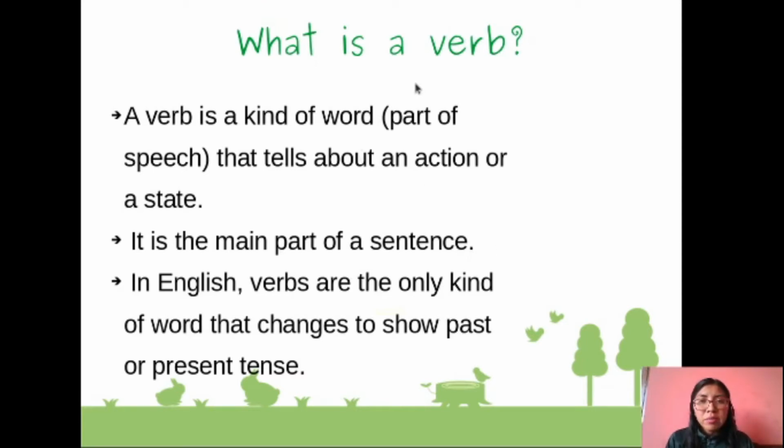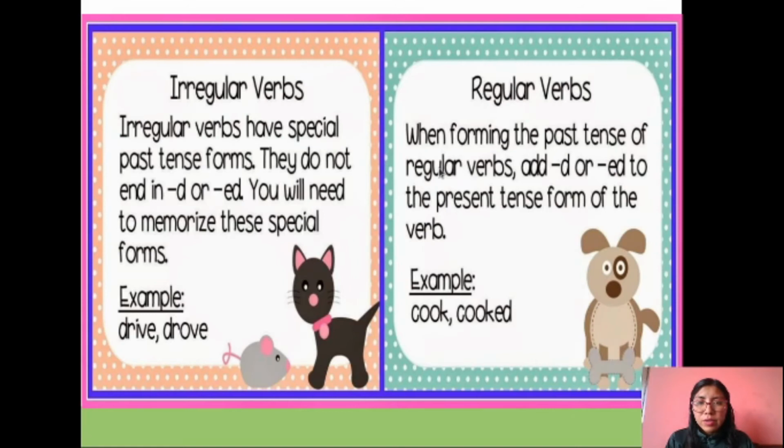And as I said before, a verb describes an action. El verbo describe la acción que hace el sujeto, okay? We are going to check. Pay attention. In English, we have two categories of verbs: irregular verbs and regular verbs. Okay, we are going to check irregular verbs. What is it?